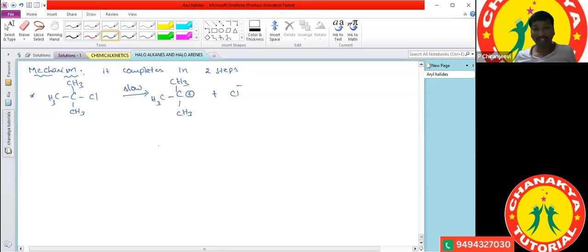They are highly unstable. To become stable, they have to attach immediately with another ion. Otherwise, they undergo an elimination reaction. Then only it becomes stable.